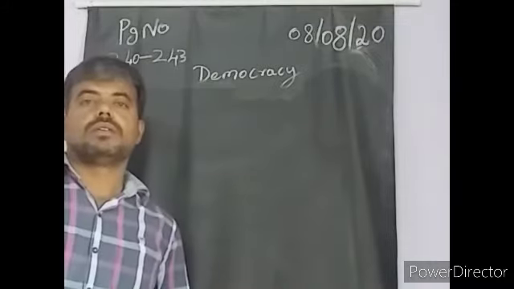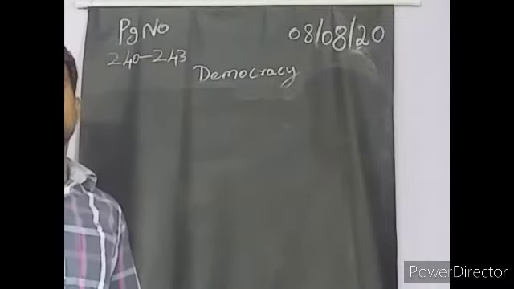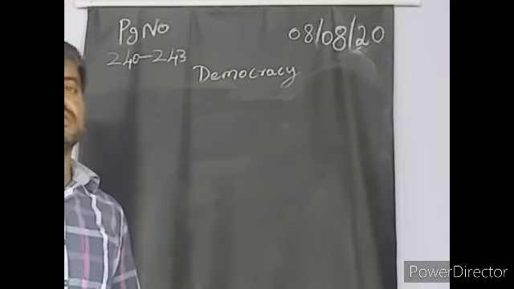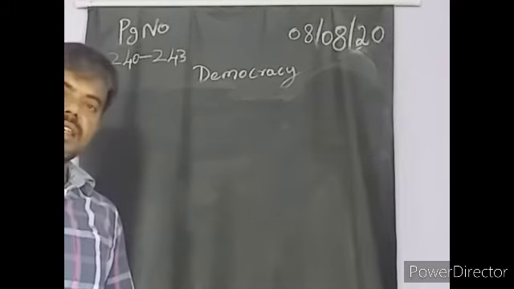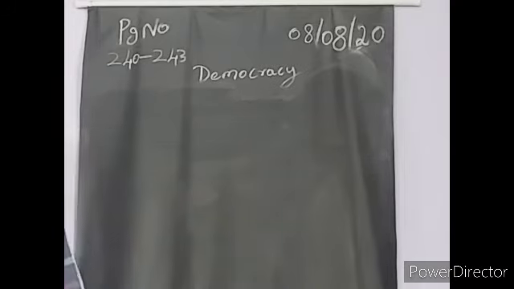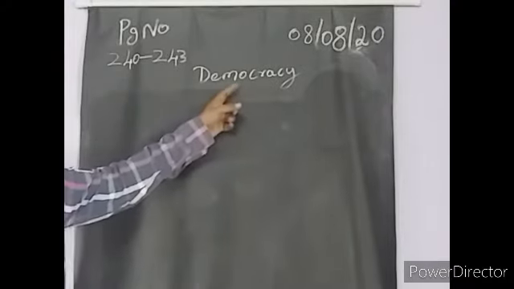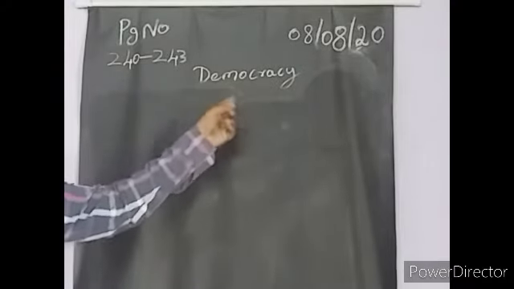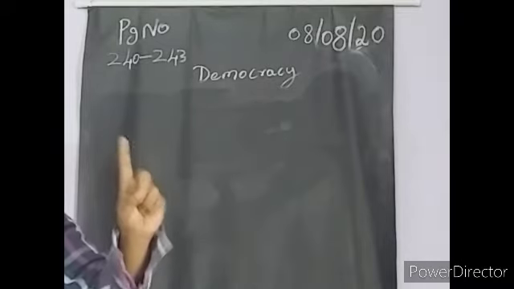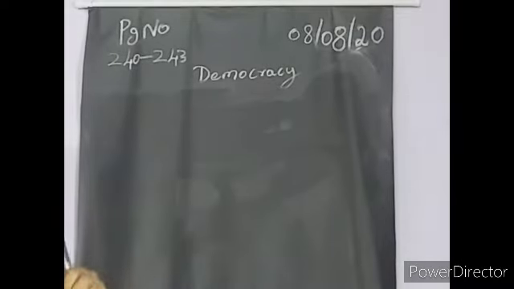Good morning to all. We have already started the civics lesson on forms of government and democracy. We have seen the forms of government and we started democracy also. What is that? Direct and indirect.